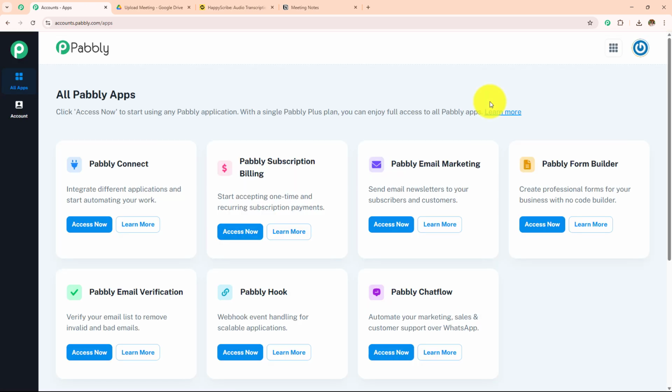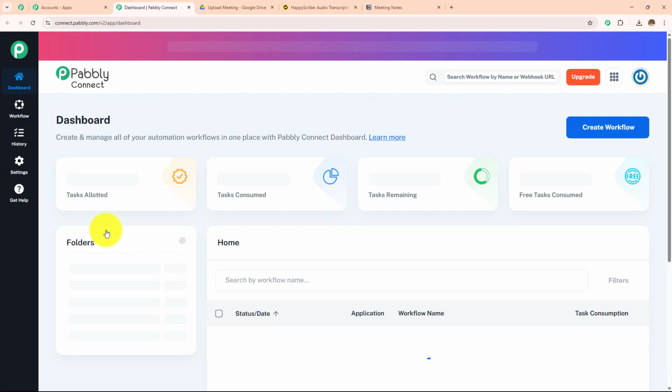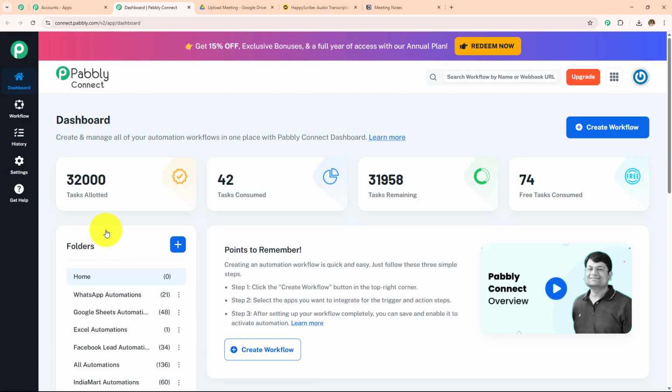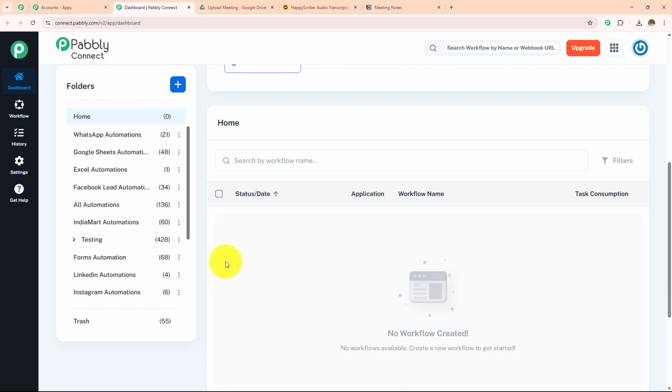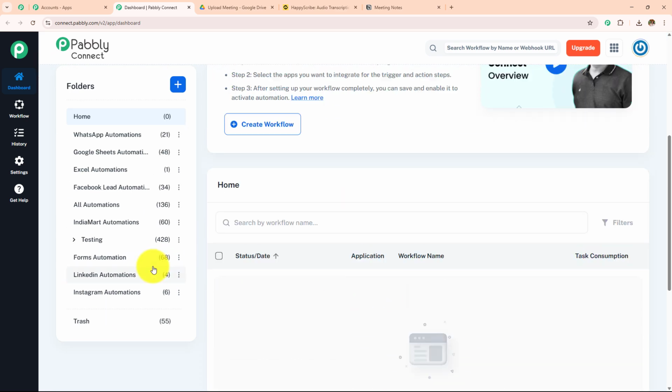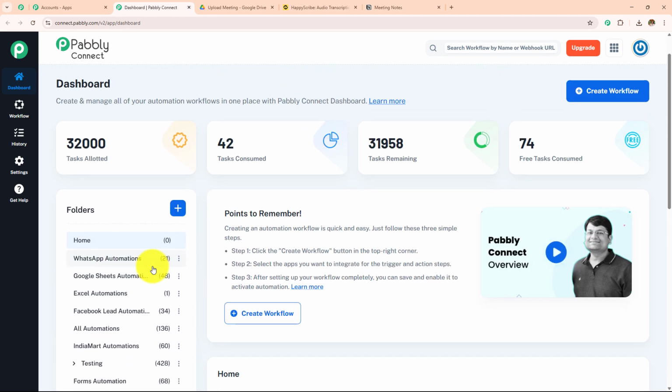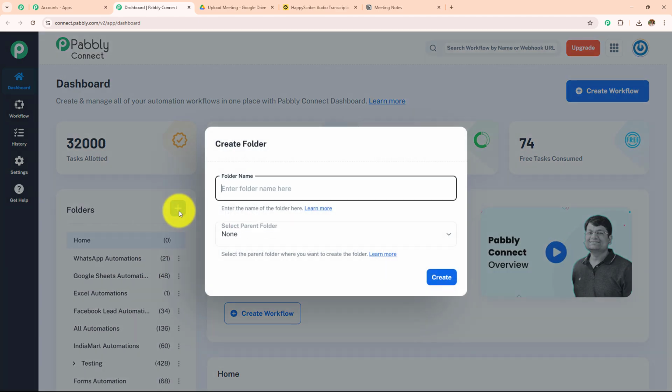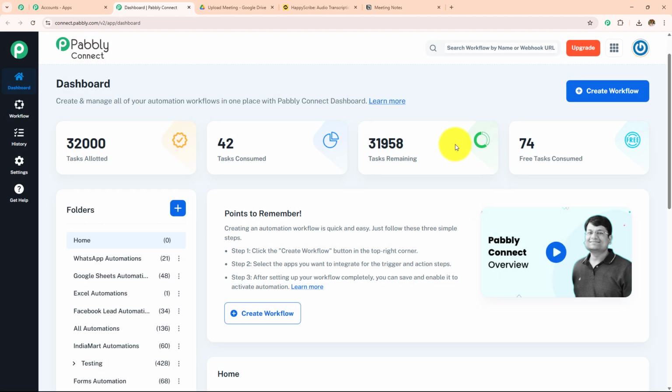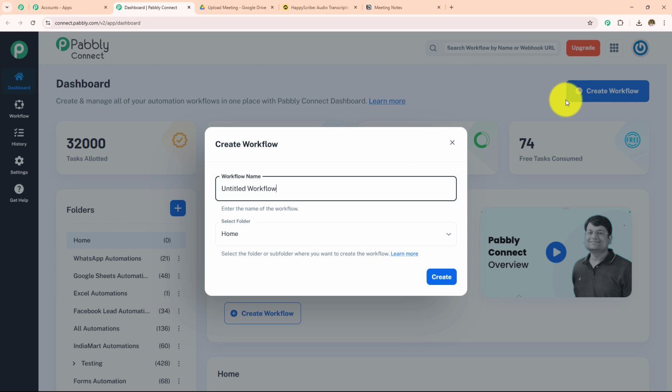And here all Pabbly apps page has appeared, which is showing me all the Pabbly applications. I'm going to click on this Pabbly Connect Access Now. And it has taken me towards this dashboard where I will be able to find all my workflows over here and all the folders which I've created over here. If you want to create a new folder, simply click on this plus icon and from here you can create a new folder.